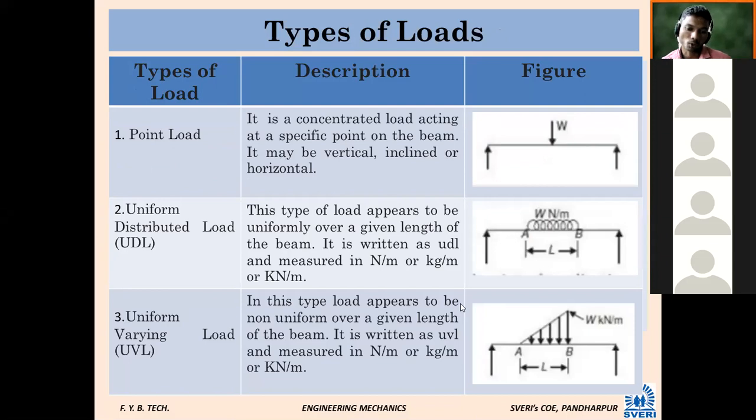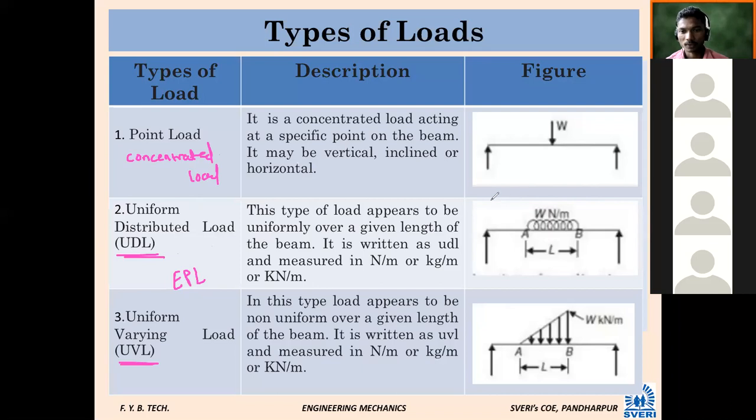Then we have seen types of loads. Mainly there are three types: point load, uniformly distributed load, and uniformly varying load. Point load is famously called concentrated load. Concentrated means point load or force, the way we show point load, UDL and UVL. There is one concept called EPL, which stands for equivalent point load. We will see how to convert it.